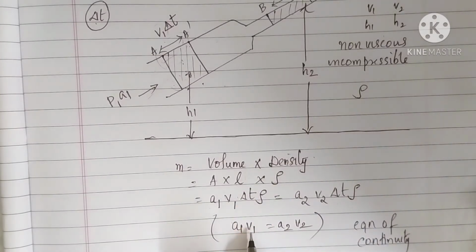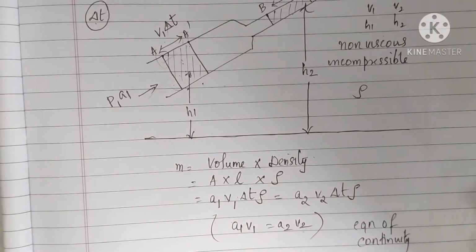That is A1 V1 is equal to A2 V2, which means that area and velocity are inversely proportional. So through small area of cross section, the velocity will be more, as well as for larger area of cross section, the velocity will be small. That is the relation. That equation is known as the equation of continuity. Okay. Now here A1 V1 is equal to A2 V2.